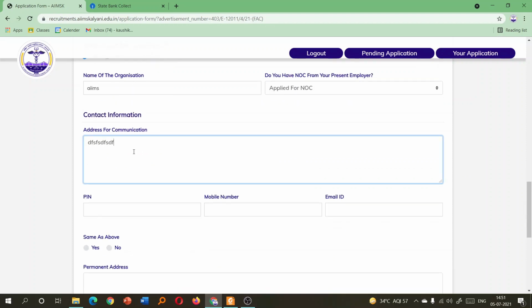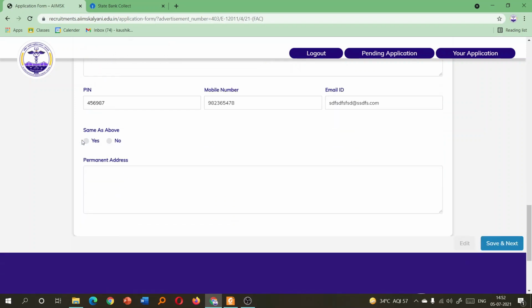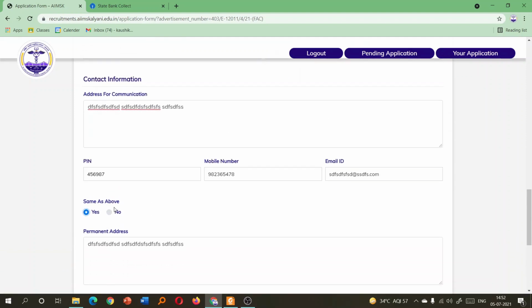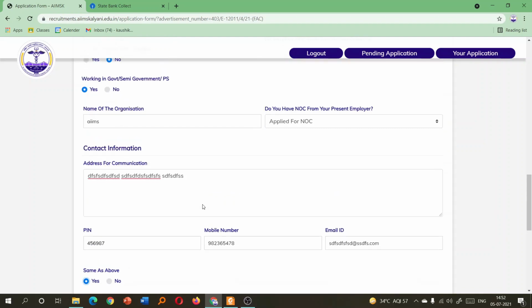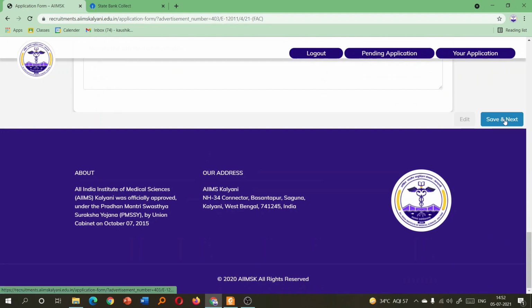Next is contact information. I am giving just a random address. You can select the PIN code, mobile number. These are all basically very easy to understand and self-explanatory. Give your email address, the same email address that you used for the registration of this portal. If you click same as above, the permanent address will be copied from here. If you have a different permanent address and current address, then you have to select no and fill up your permanent address. After all this information, you can click save and next.